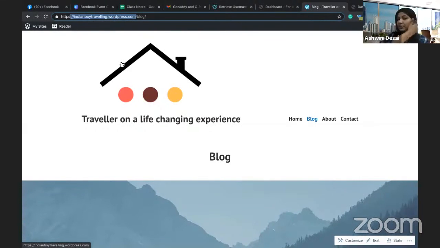Imagine, say, Polyme is starting a company called PS Creative Agency. PS Creative Agency.WordPress.com versus PS Creative Agency.com. Which one looks better, guys? Which one do you like? Okay, directly the .com, not the WordPress one. Correct? It doesn't look good.